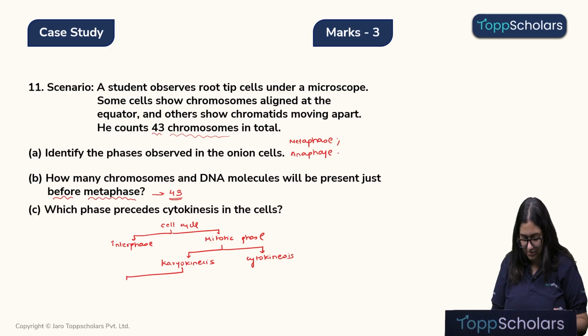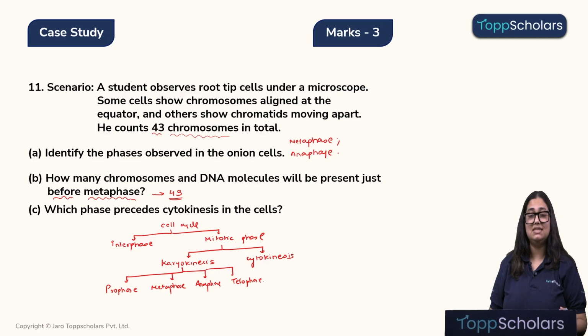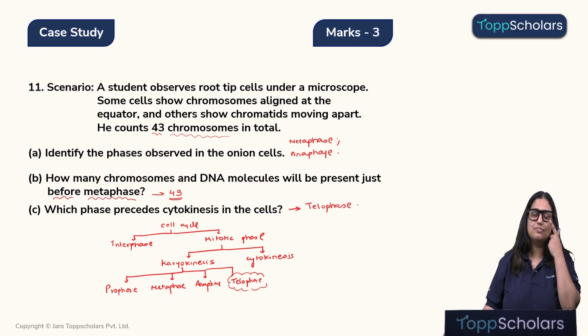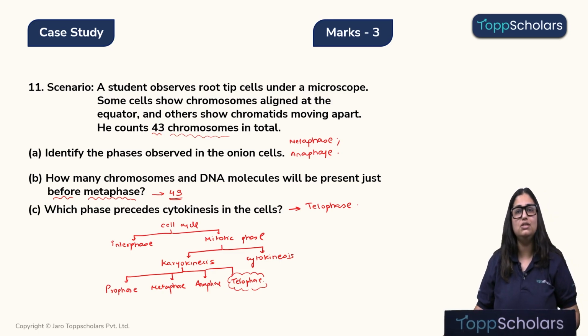The karyokinesis is further classified into four phases, children, which are the prophase, metaphase, anaphase, and telophase. So, the phase which comes before cytokinesis is the telophase. So, the correct answer over here is telophase. Alright children, now let's move on to the next question.